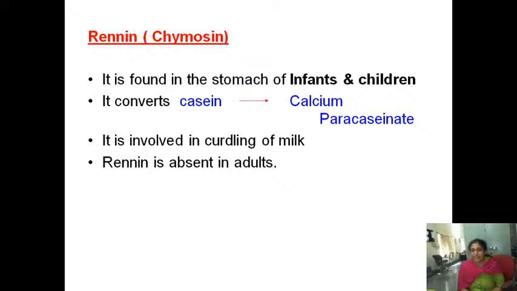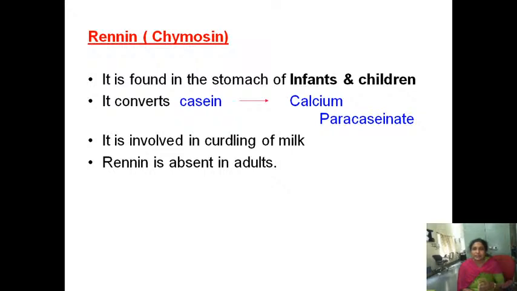That casein is acted upon by the renin, which is there in the stomach, to form calcium paracaseinate. Renin is a proteolytic enzyme which is active in the stomach of infants and children. It converts the milk protein casein into calcium paracaseinate.